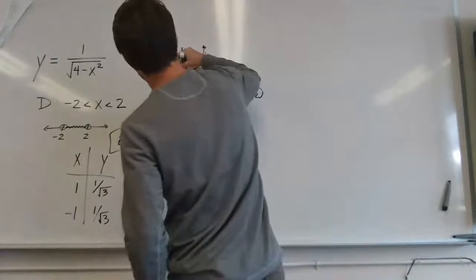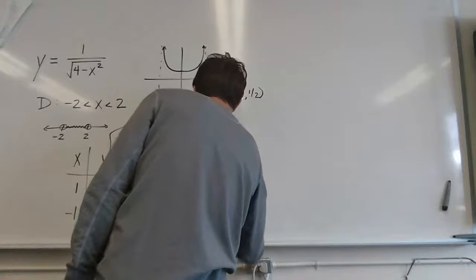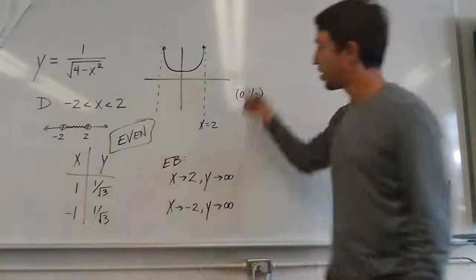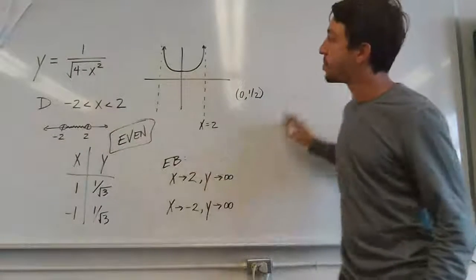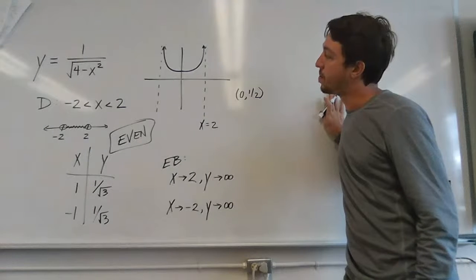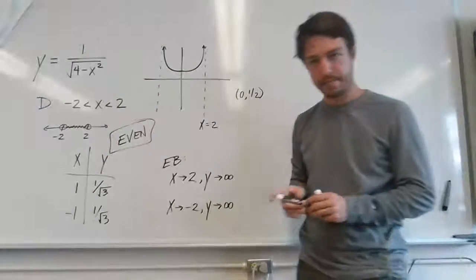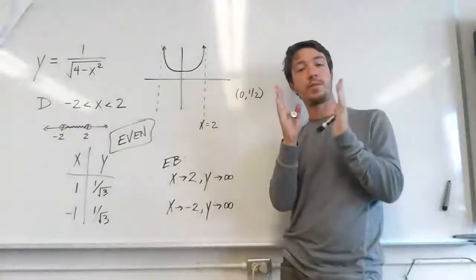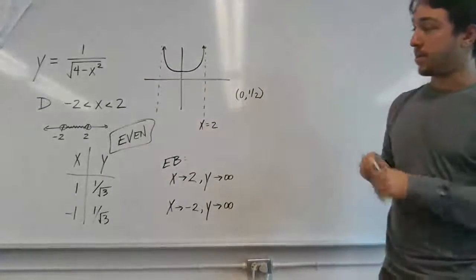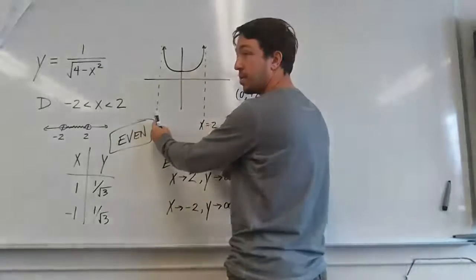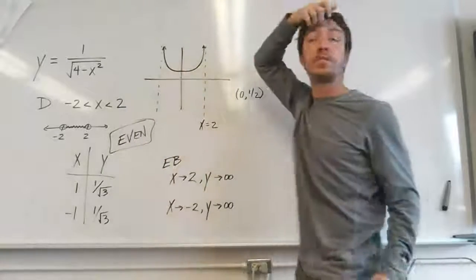And on the left-hand side, as x approaches -2, the same thing happens. There's nothing beyond because it has to stay in between that set of numbers. The domain is just numbers between -2 and 2. So our graph is constrained between those two x values. Interestingly, it has this very finite domain. The width of the domain is just 4, but the range is infinitely large. It goes from 1/2 to infinity.